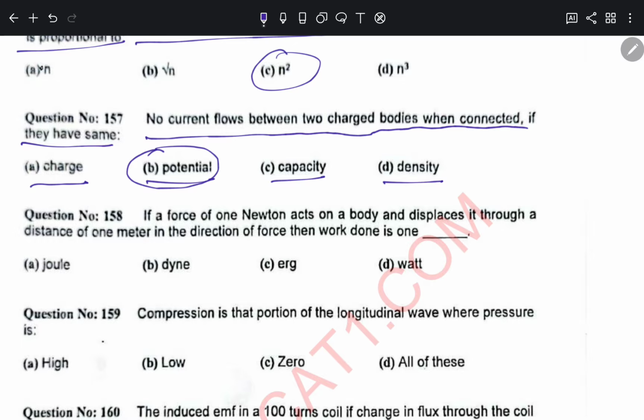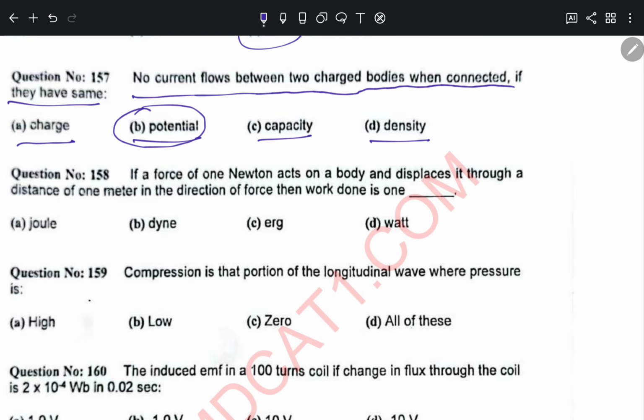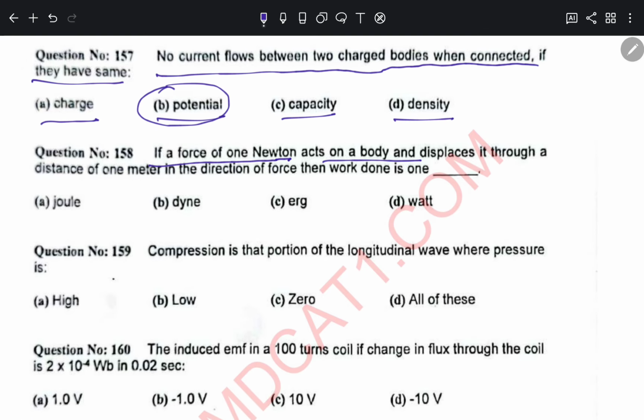Question number 158, if a force of 1 Newton acts on a body and displaces it through a distance of 1 meter in the direction of force, then work done will be equal to 1 joule. Okay, 158, option A.